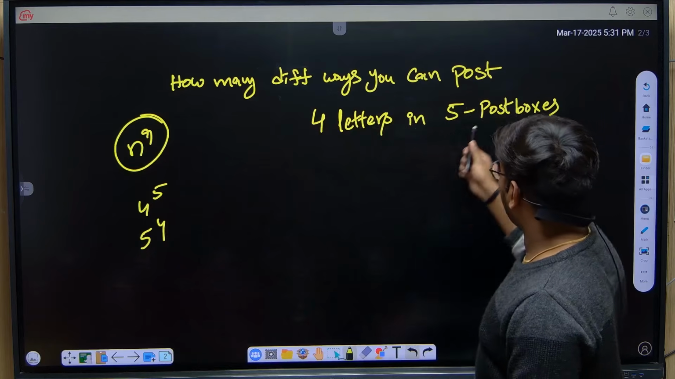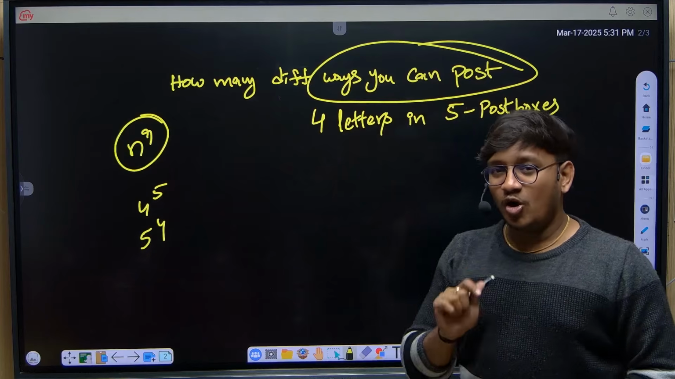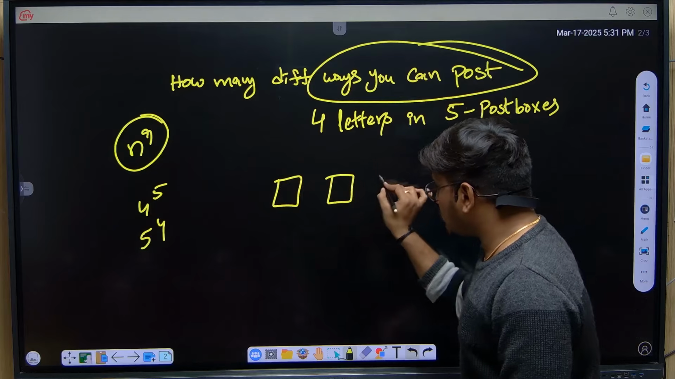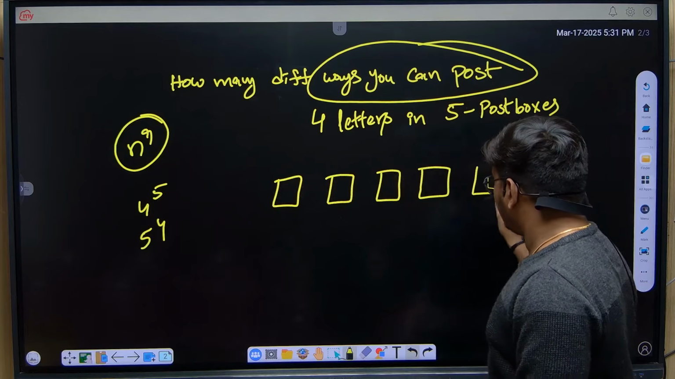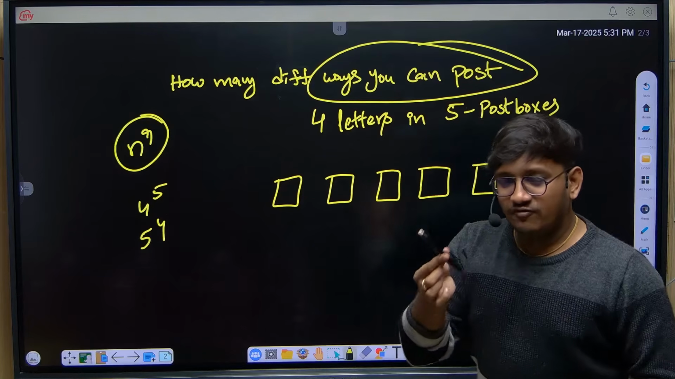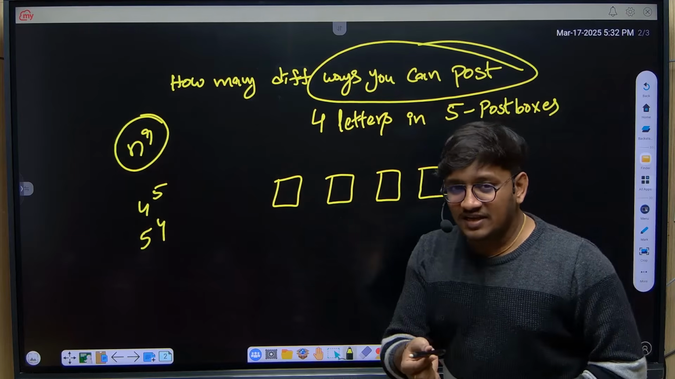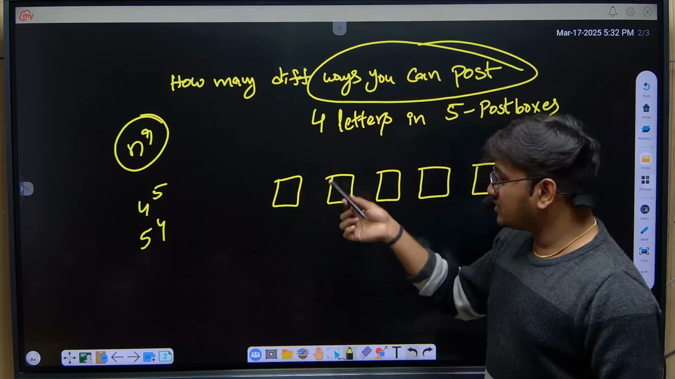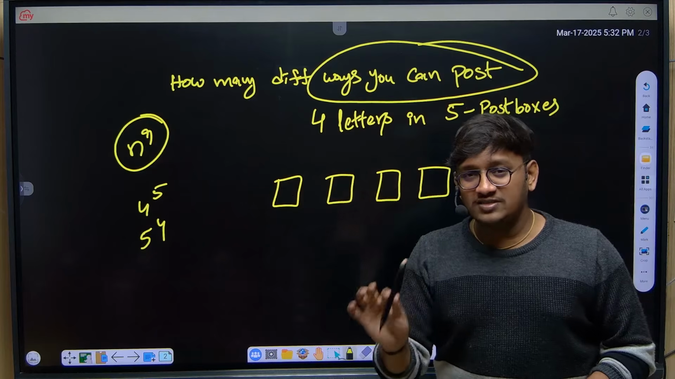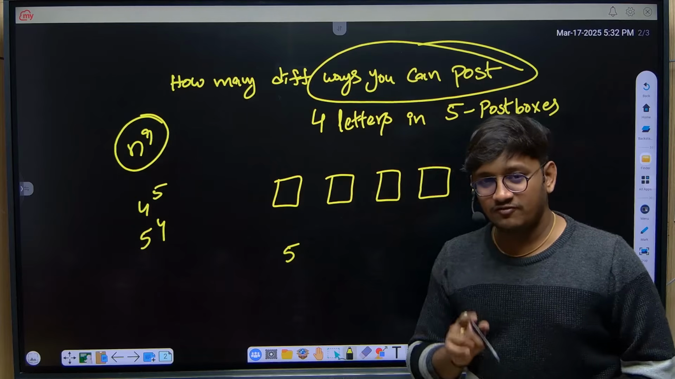Here they're asking us to find how many ways you can post, right? So how many letters do we have? 4 letters. How many post boxes do we have? 5 post boxes. Let me take these as the 5 different post boxes we have. Let's take this as the first letter. This first letter I can post in how many ways? It can go to the first post box, or the second, or the third, fourth, or fifth. So I have 5 different ways to post this first letter.